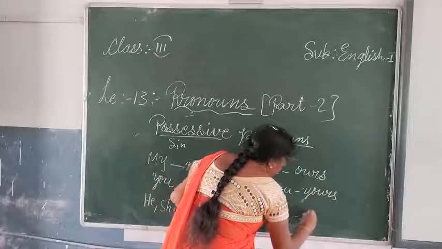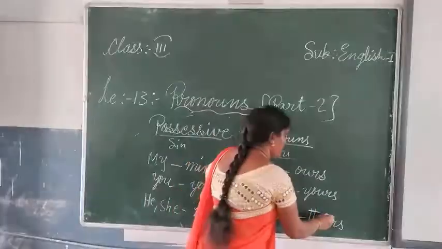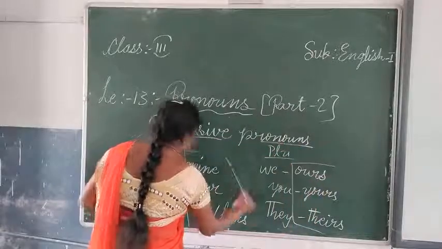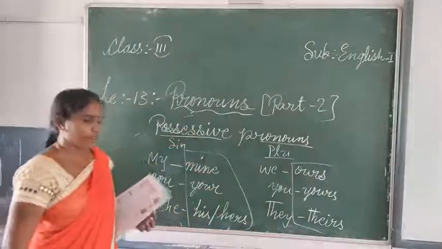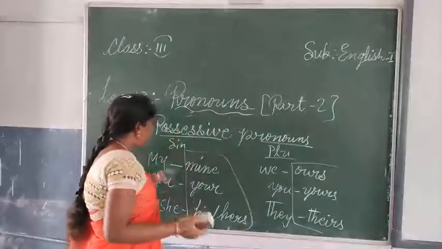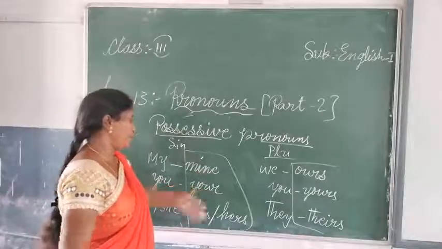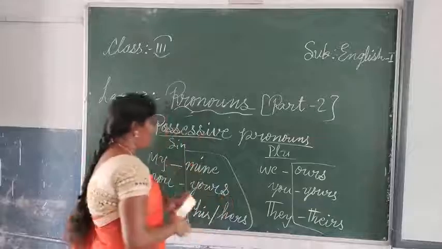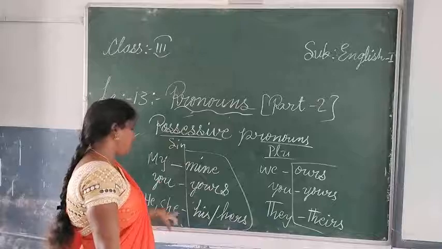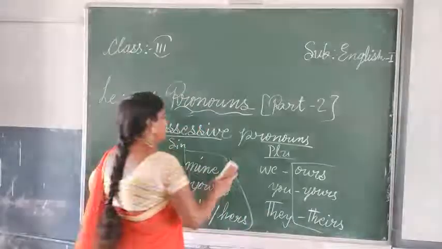Then here we will be using theirs. This is the way. Here singular he, she, and his or hers, and plural they or theirs. For they we will be using theirs.